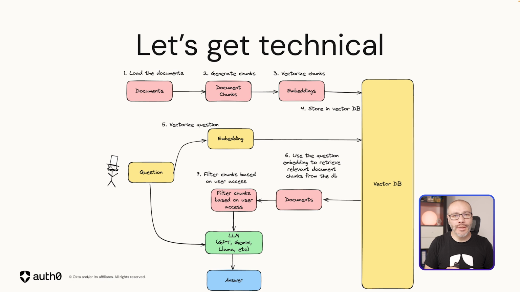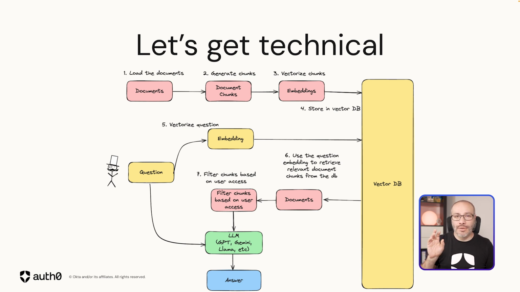Now, once we do that, then we can start querying information through the LLM. And the way we do that is we generate a question and we generate the embedding for that particular question and we send that to the vector database. The vector database will find automatically for us all the relevant chunks that have information about that input text that we sent out.